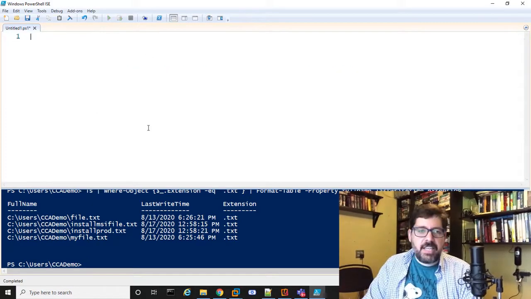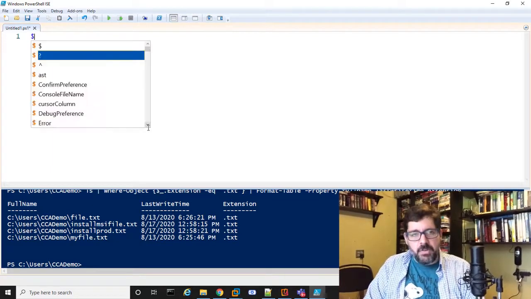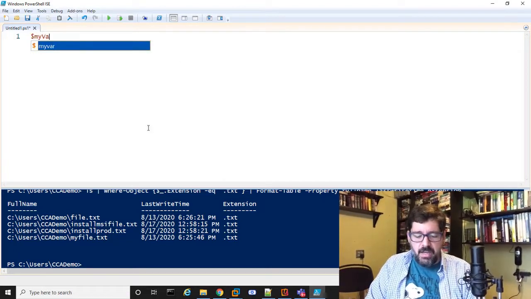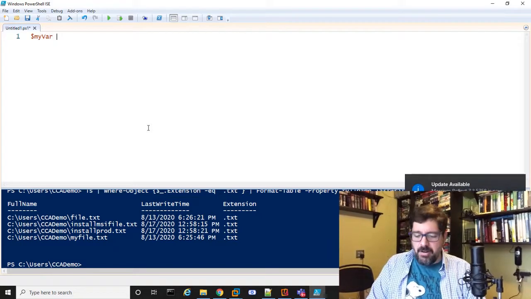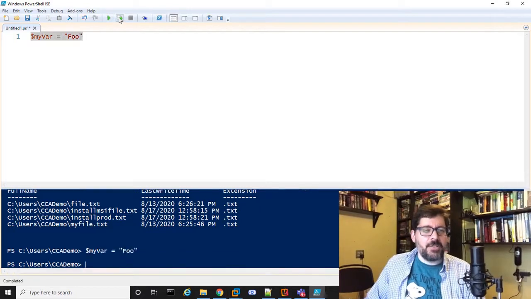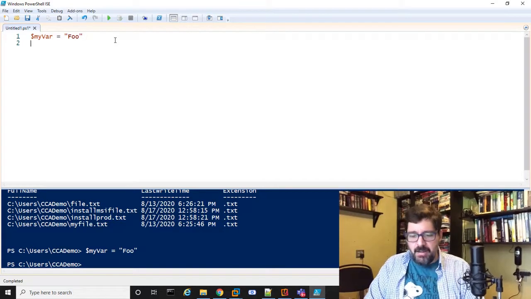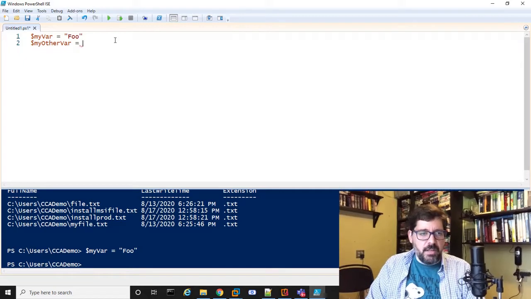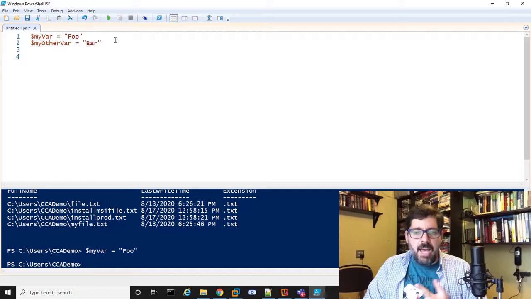So let's get back to the basics here, though, how we work with variables. Variables in PowerShell are always going to have the $ sign in front of them. So anything with a $ sign in front of it is going to be a variable. In this case, I'm just going to create a variable called myvar, and I'm going to make it foo. For every first little demonstration, we always use foo. And I could create another one, $myothervar equals bar. Got to do the typical foo bar. So now I've got foo and bar in two different variable names. Very, very simple. This is just a string.